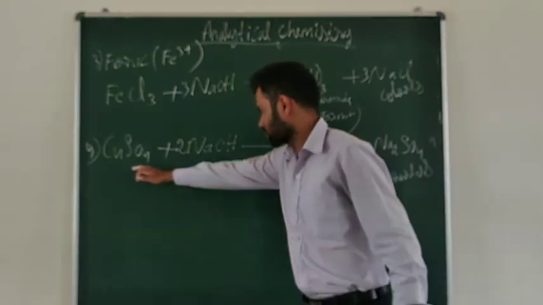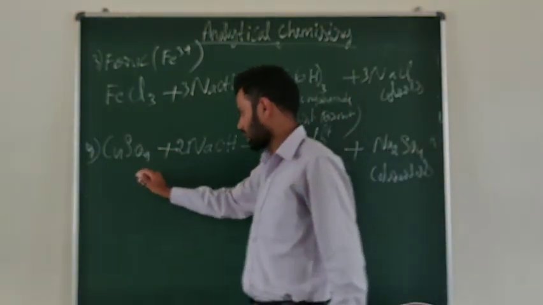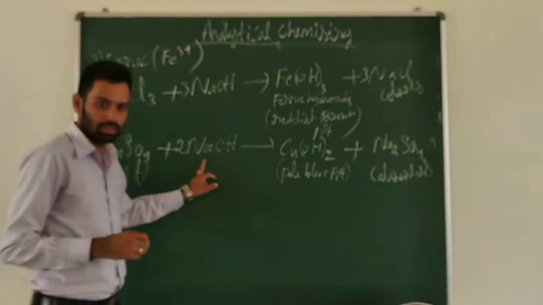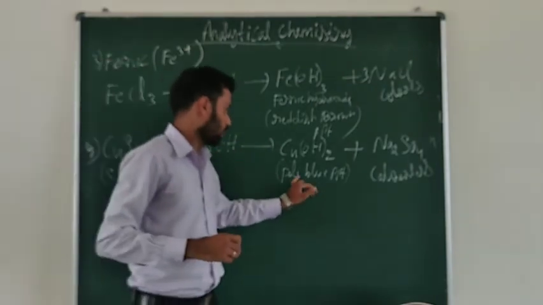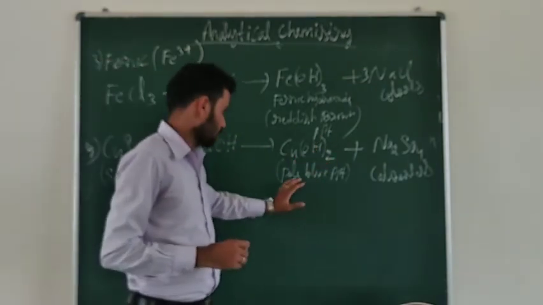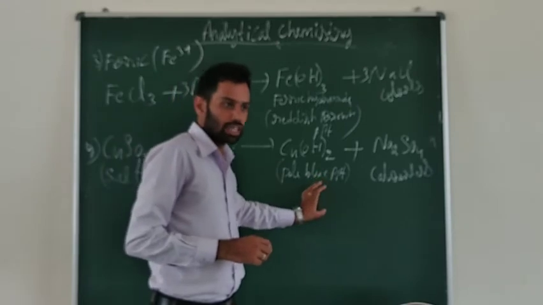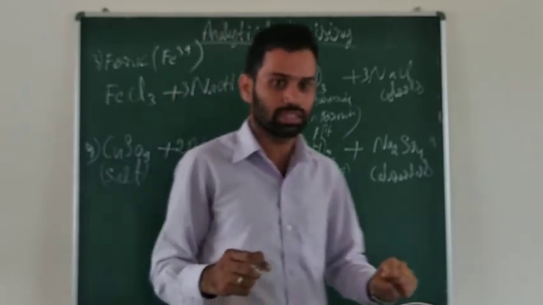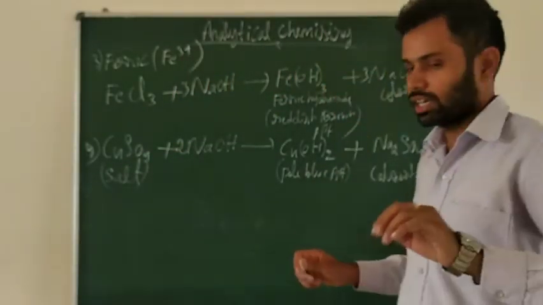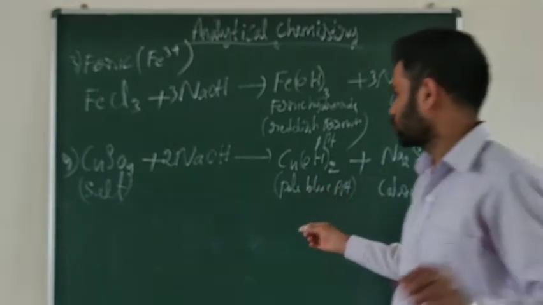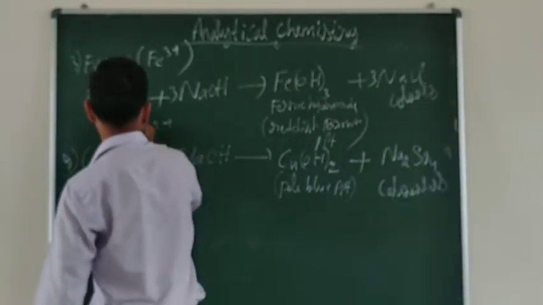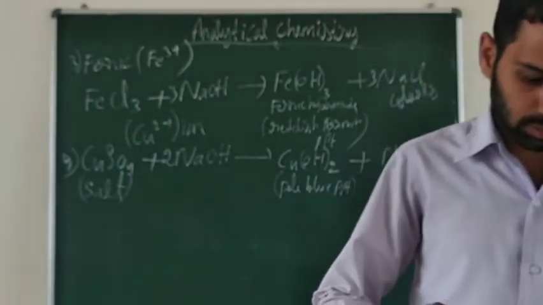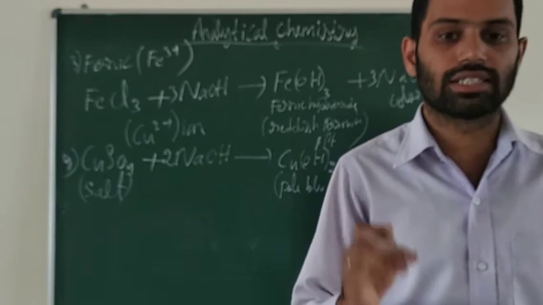If you are dealing with copper sulfate, this is the salt, a metallic salt. For a metallic salt, if you add the alkali, that is the reagent sodium hydroxide, it will form copper hydroxide. That is a pale blue precipitate. From this insoluble solid, we can identify it. Which ion is present in that copper hydroxide? The cupric ion, Cu2+, is present.